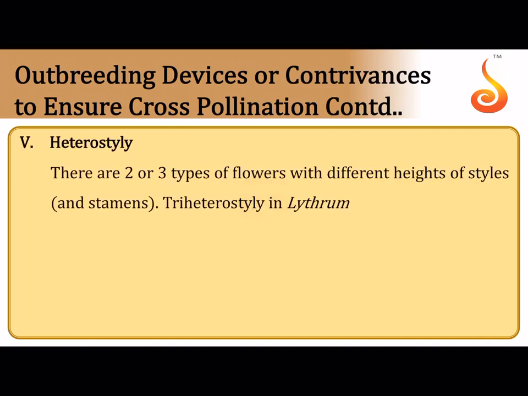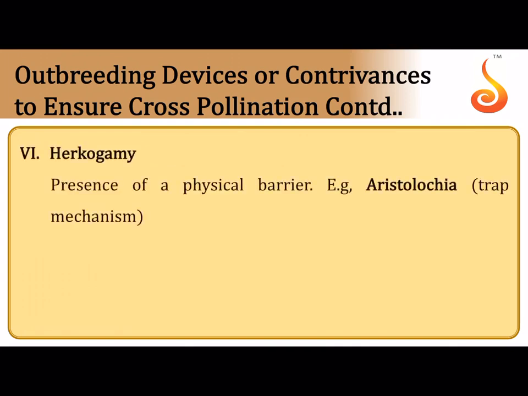Heterostyly: in Lythrum, there are different levels. Sometimes in some flowers, the stigma is very tall, the anther is medium height, and the anther is very short. In some plants, the stigma is very short and the anther is very tall. So one of them is tall, one of them is short. When the anther is too tall, the pollen may get carried away by the wind, and when the stigma is very short, the pollen may not fall on the stigma at all. And when the style is very tall, it goes out of reach of the anther. So when the height varies of the anther or the stamen or the stigma or the pistil, we refer to it as heterostyly. The best example is triheterostyly. There are three different arrangements of anther, that is stamen, and pistil in the triheterostyly arrangement of Lythrum.